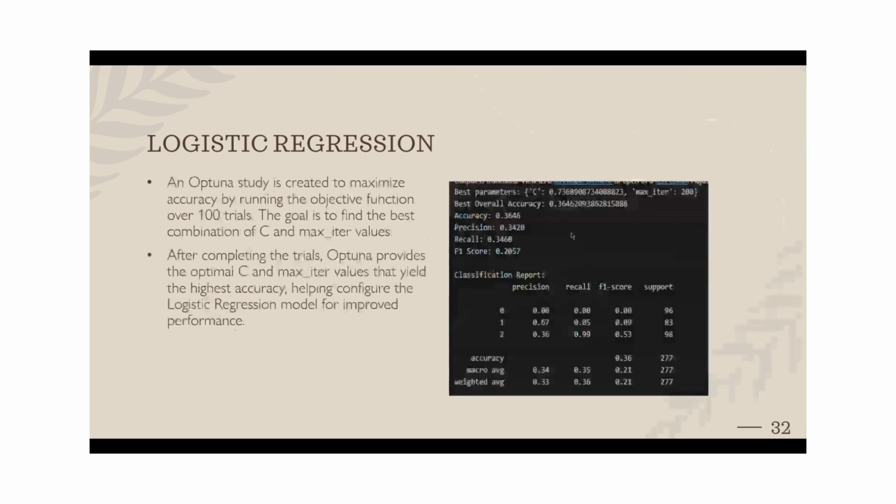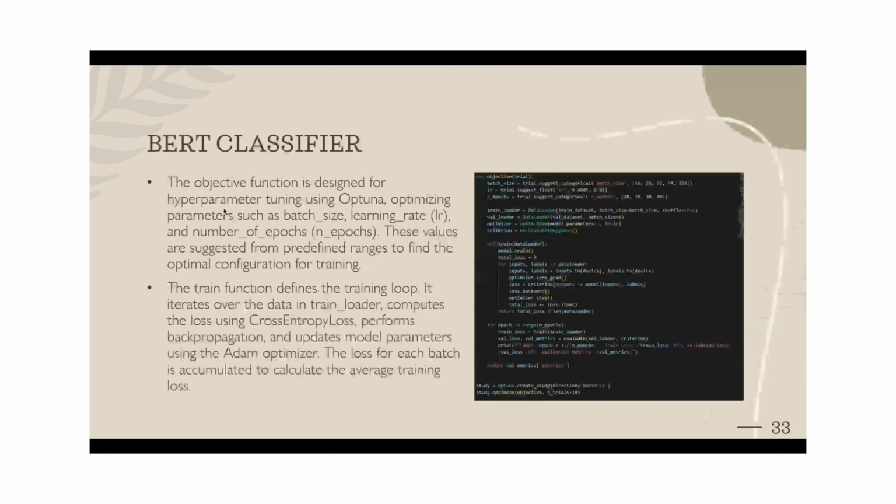And these are the values that we have got. And the best overall accuracy that we have recorded is 0.36 along with these precision, recall and F1 scores. So after these machine learning models, we have tried a BERT classifier to see how the masking function and the attention layer itself work against the machine learning models. And we are quite surprised by the results that we have got here for the BERT classifier. The hyperparameters that we have used are batch size, LR, and epoch.